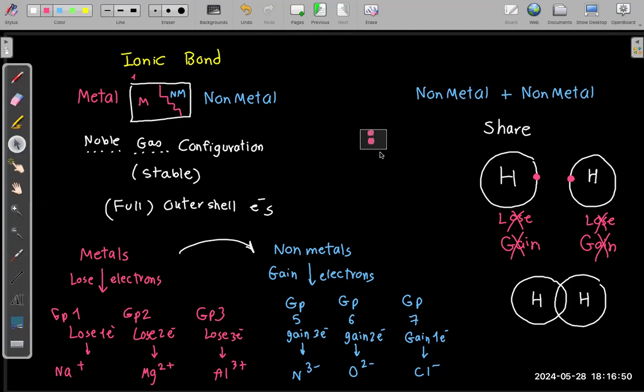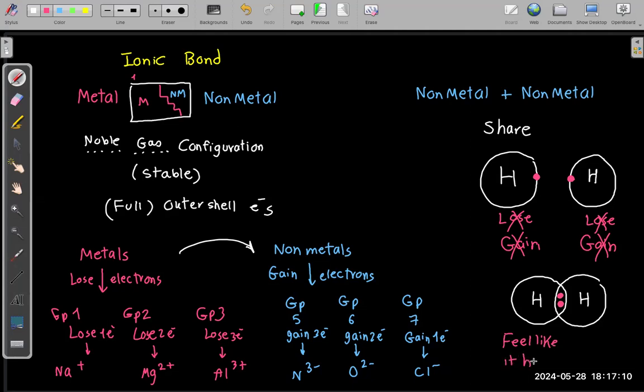They will agree that they will share 2 electrons. What does it mean? The electrons will be here for a while, and then here for a while, here for a while, and here for a while. Is it gained or lost? No. It is shared between them. So everyone will feel like it has 2.